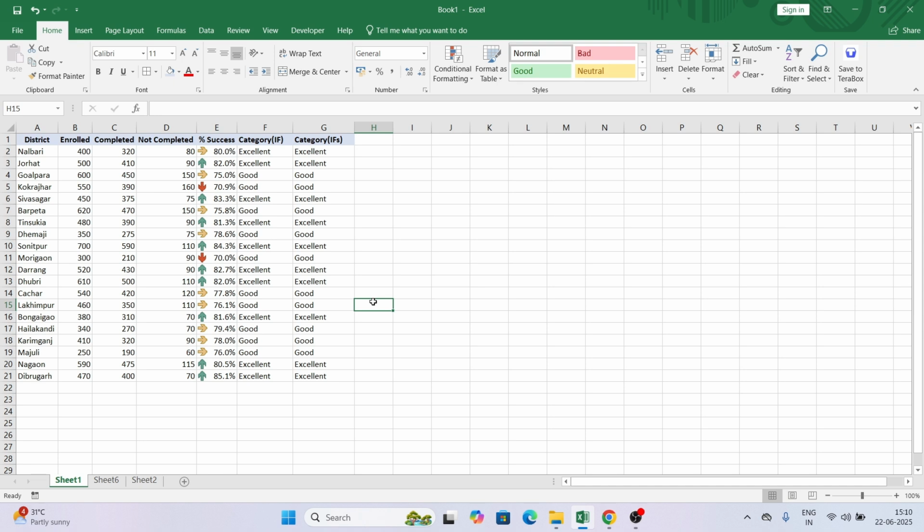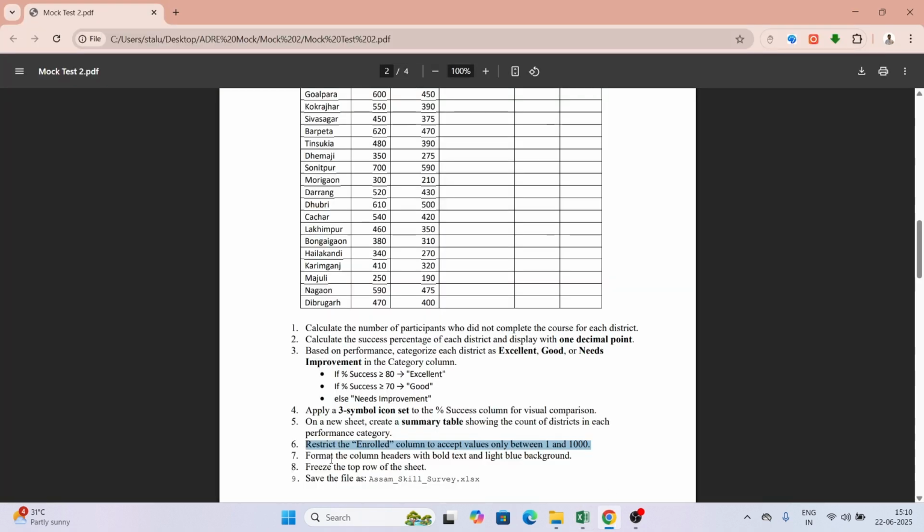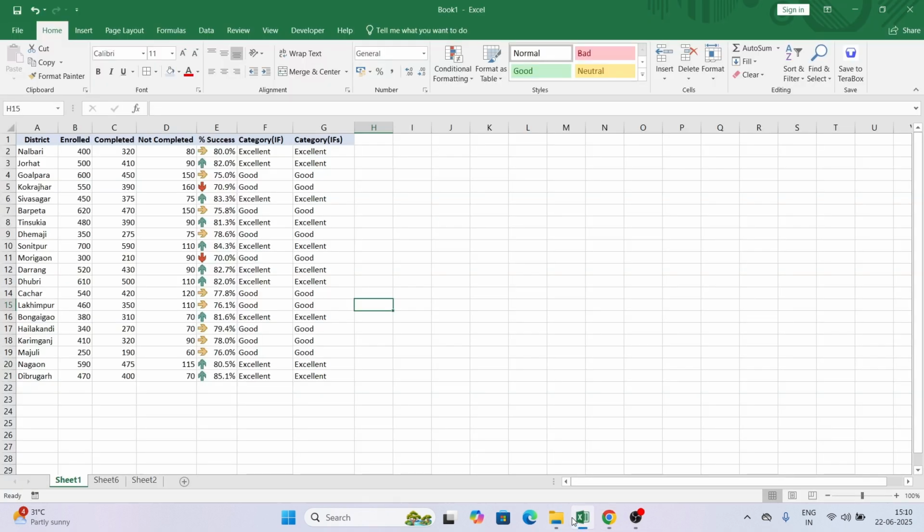Now what we need to do, we need to freeze the top row. See here, next this one is done. Now the question is freeze the top row of the sheet. So how we can freeze it? So let's see what freezing actually means and how we can freeze it.